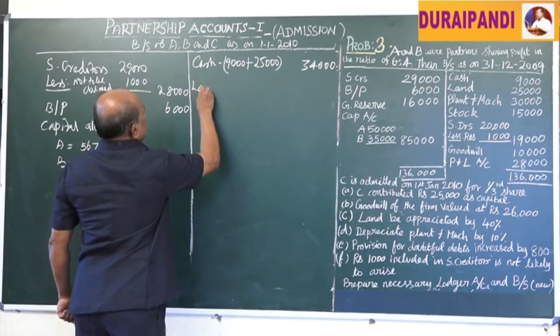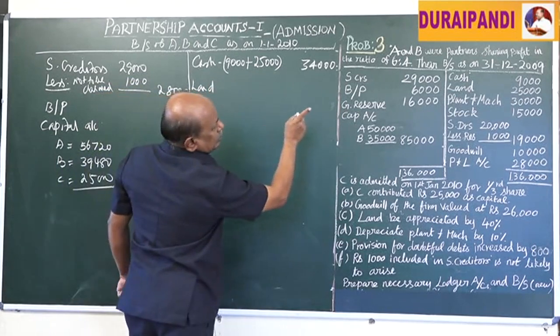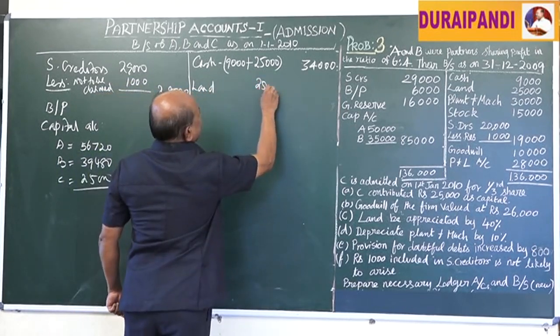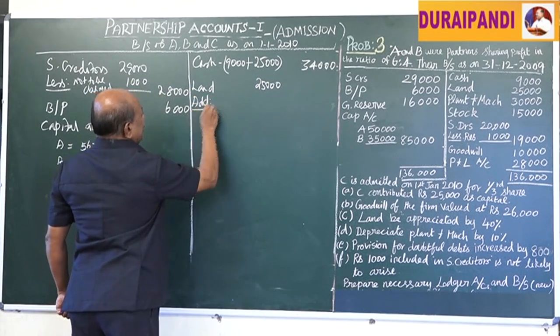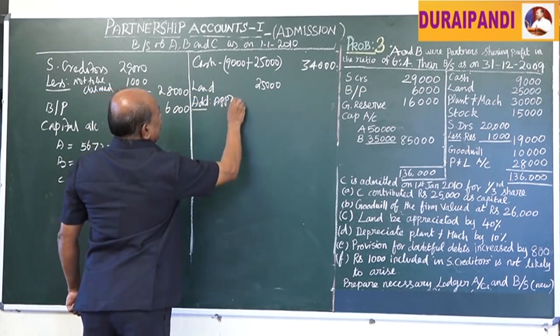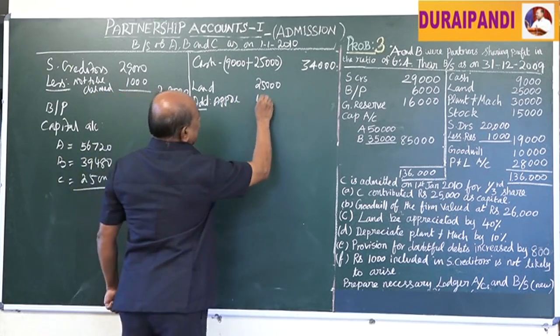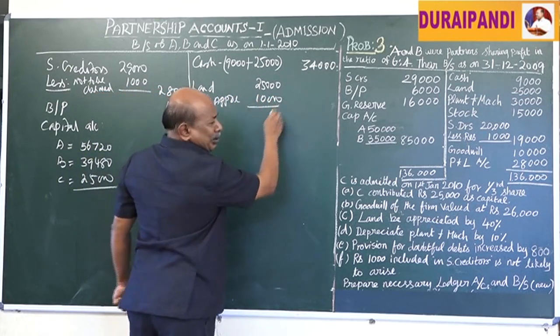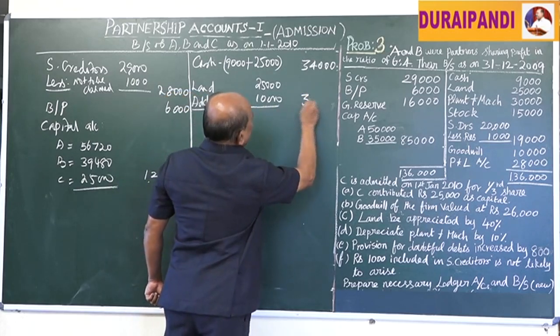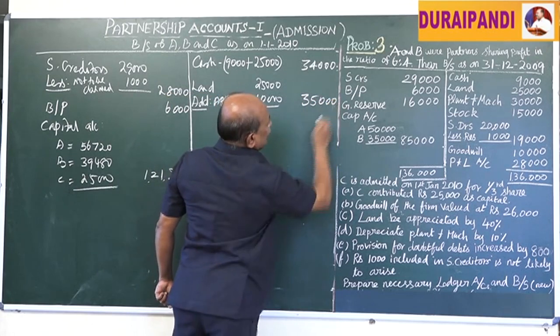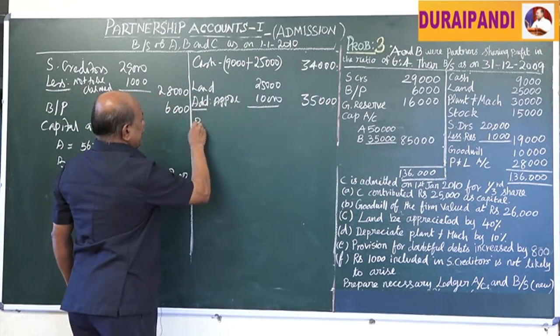Land 25,000, here add appreciation, that is 40%, 10,000 rupees. It is already calculated and credited in the revaluation account. Then 35,000 rupees total.